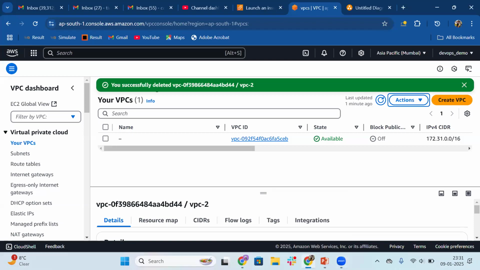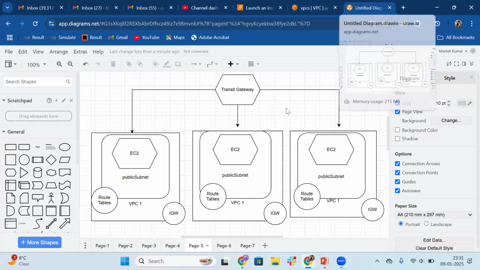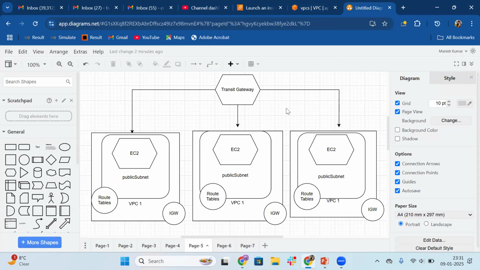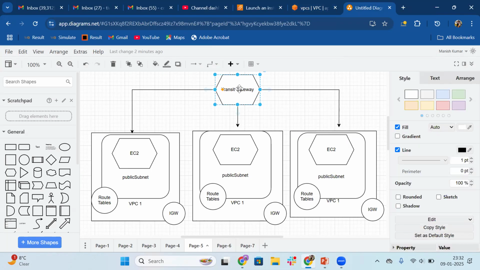Hi everyone. As usual, we are going with AWS Cloud tutorials, and here in this particular video, we will be talking about the transit gateway. Before transit gateway, we have talked about the VPC peering.